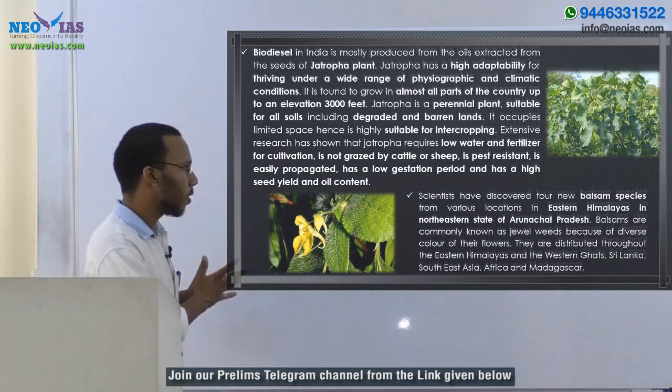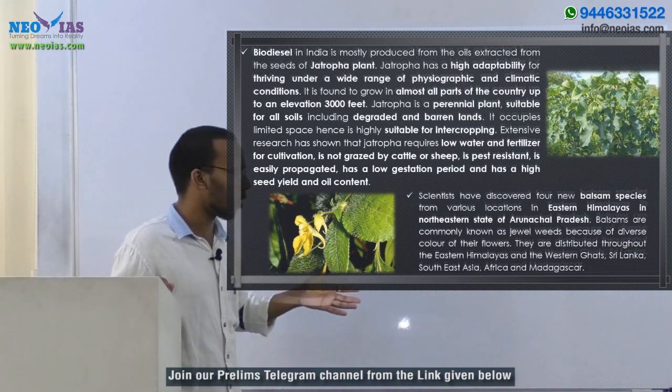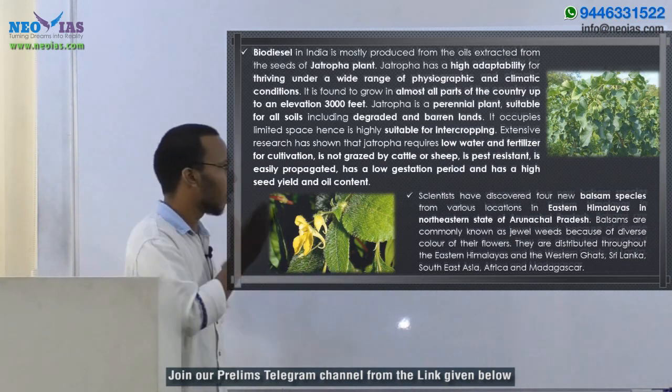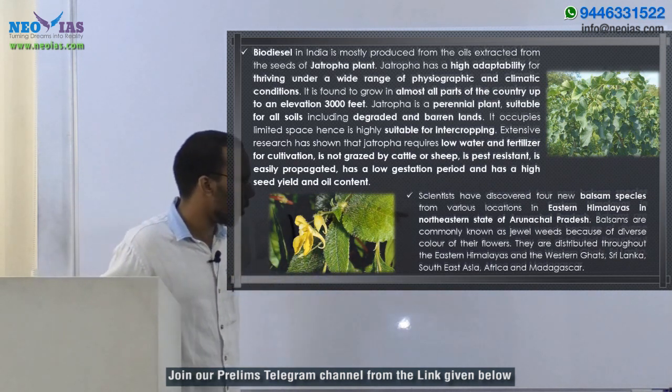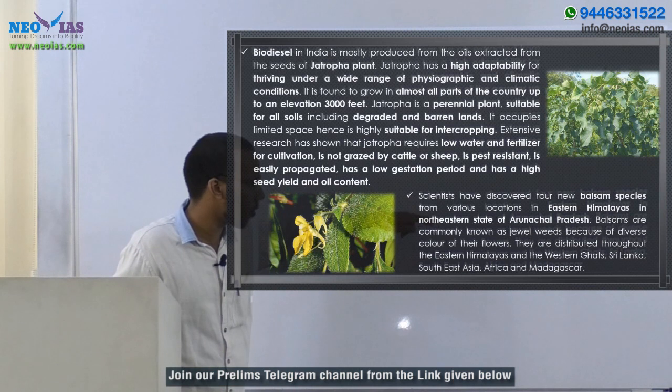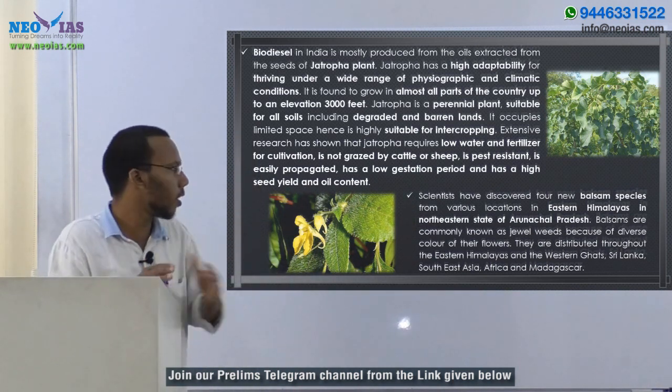These balsam species are distributed throughout the eastern Himalaya and the Western Ghats, Sri Lanka, Southeast Asia, Africa and Madagascar. In India, it is found in the Eastern Himalaya and Western Ghats. So these two regions you have to keep in mind regarding balsam species.